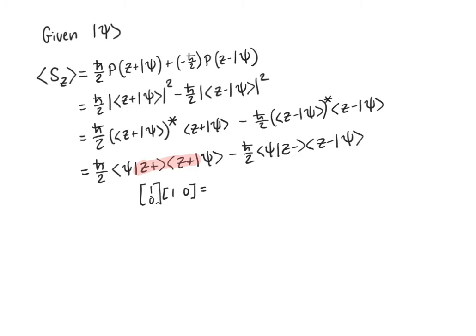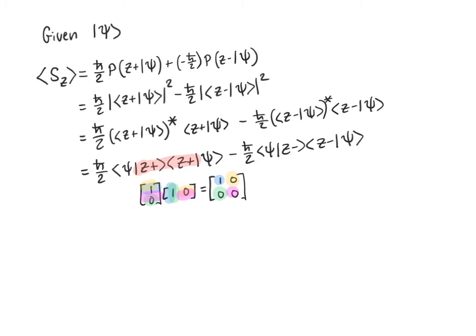So this is a little bit unconventional, because this vector times this vector in this order gives me a 2 by 2 matrix. The first row, first column is 1 times 1. The next one is 1 times 0. The next one is 0 times 1. And the next one is 0 times 0.